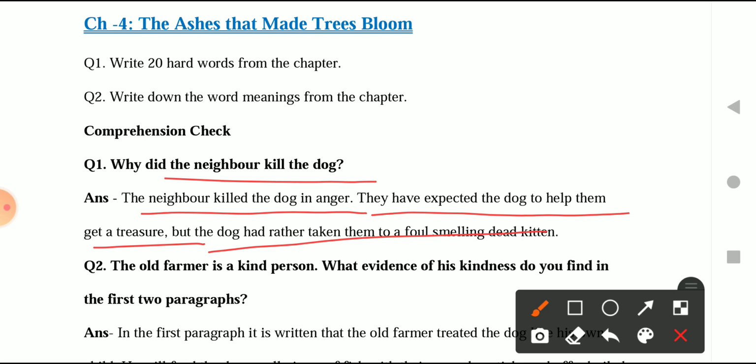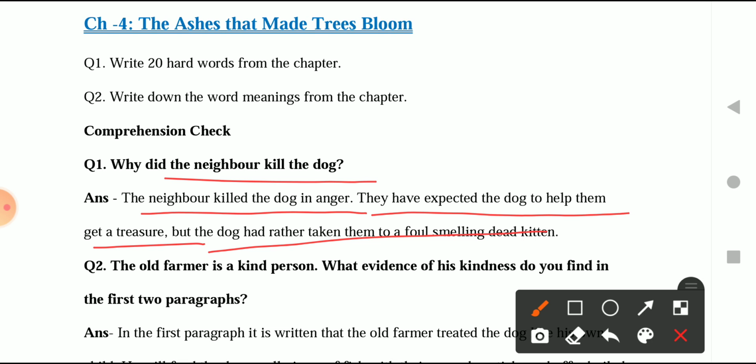But the dog was really aware of how those neighbors are, how they treat other animals. So instead of taking them to the treasure, he took them to a place where there was a dead kitten, right? This made them very angry.